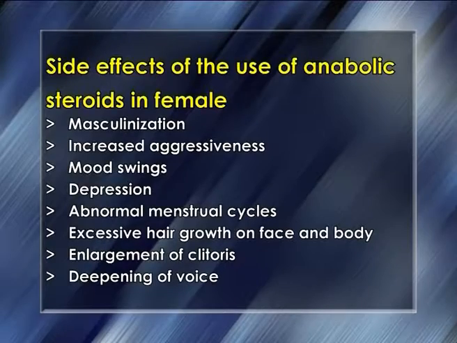Narcotic analgesics, anabolic steroids, diuretics, and certain hormones are abused in sports to increase muscle strength and bulk and to promote aggressiveness, and as a result, increase athletic performance. The side effects of the use of anabolic steroids in females include masculinization, that is, features like males, increased aggressiveness, mood swings, depression, abnormal menstrual cycles, excessive hair growth on the face and body, enlargement of clitoris, deepening of voice.